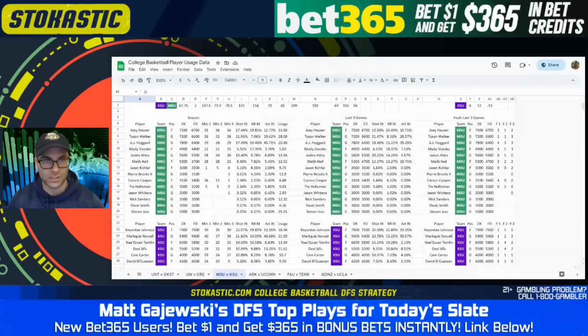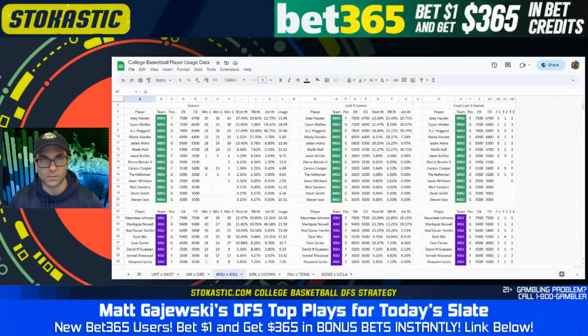But starting with the Michigan State side for DFS, you do have a player in Joey Hauser who's priced to play, 7,500 on DraftKings. He's playing 35 minutes a game, 17.5% shot rate, 20% rebound rate thereabouts. And he actually has some assist upside here too. Much of the offense flows through him. And from a price adjusted standpoint, he makes the most sense.